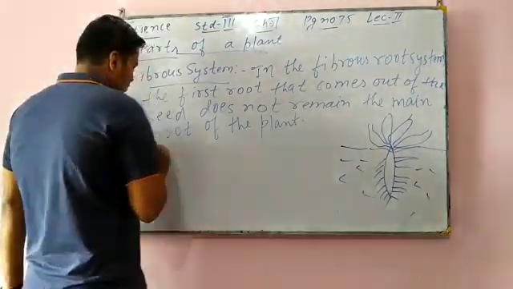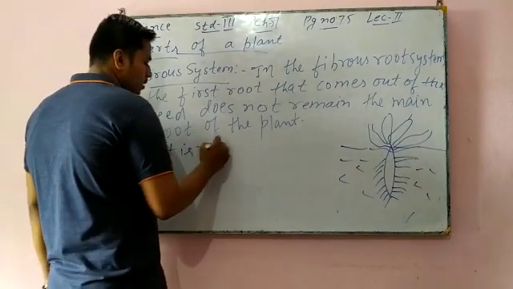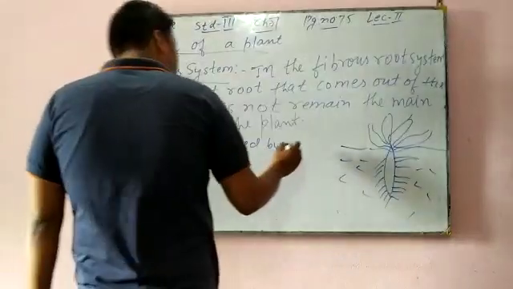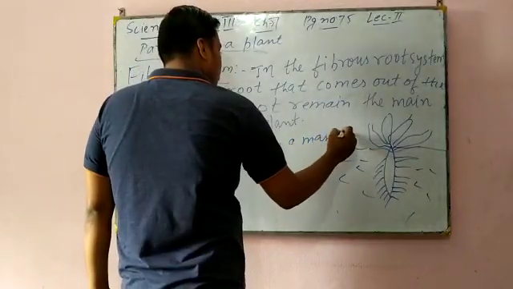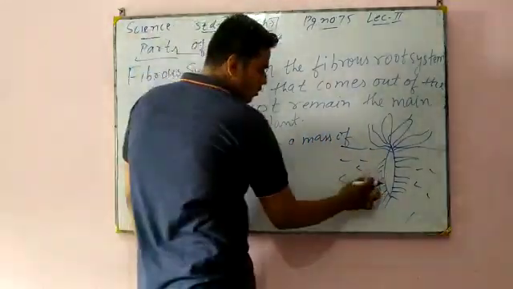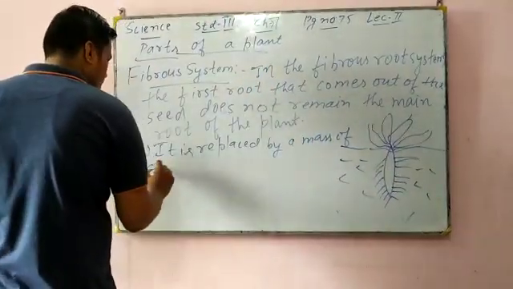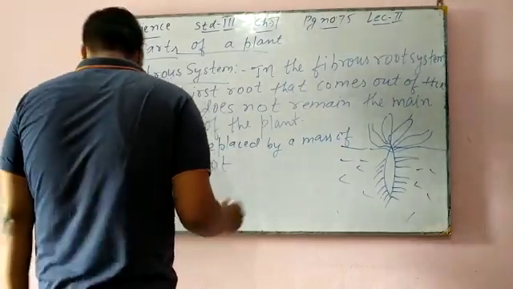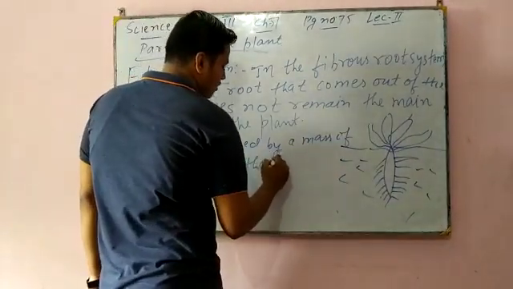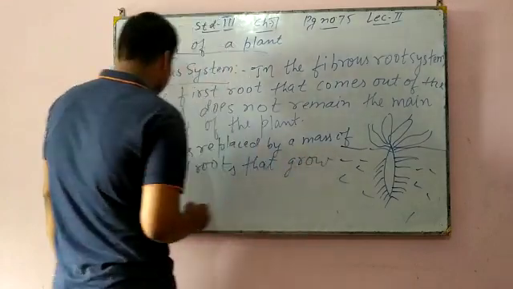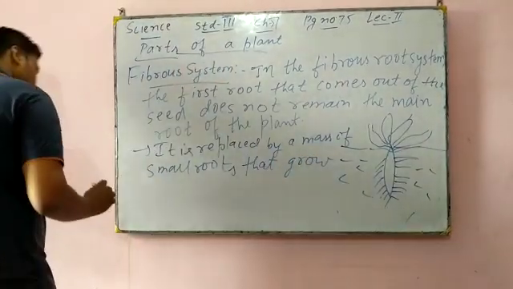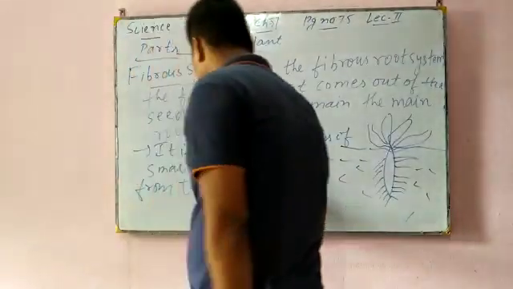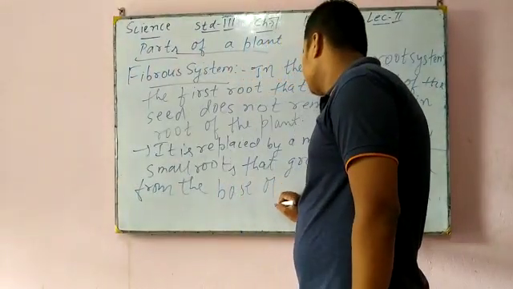So it is replaced by a mass of small roots that grow from the base of the stem. Mass means small; this all is small.